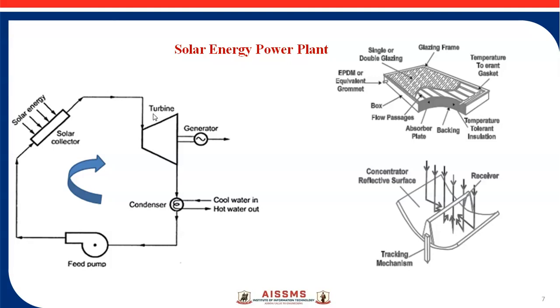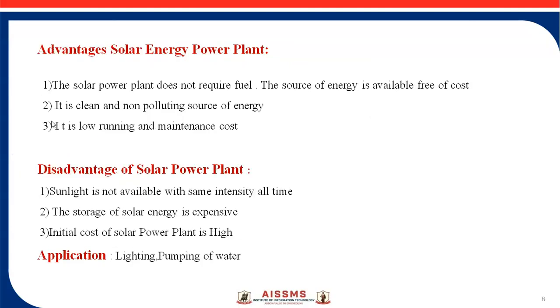The main function of the charge controller is during the non-sunshine hours, whenever there is no sunshine, because they depend upon the season. During the non-sunshine hours, the current can flow from the battery to the charge controller, but it does not allow the current to flow back to the PV cell. This is the structure and working of a solar power plant.